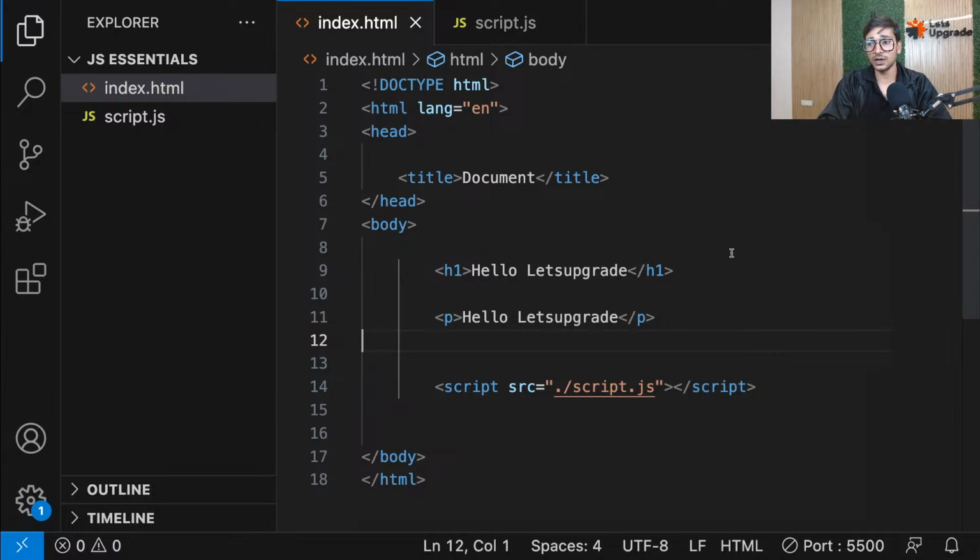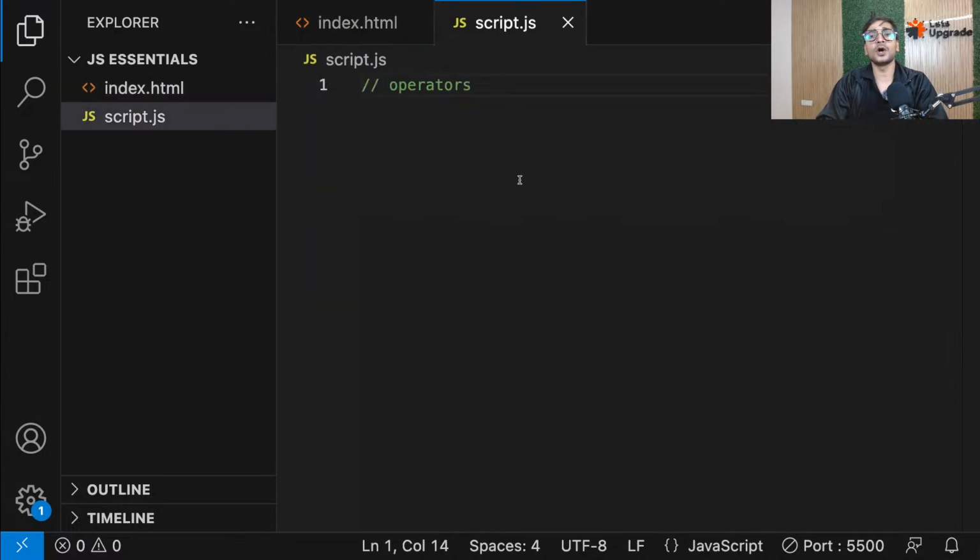Okay. So now guys, let's move ahead. And today's topic, the first topic that we are focusing on is operators. Now guys, since JavaScript is a programming language, that means you will be doing a lot of calculations here, a lot of computations, like plus, minus, multiply, division.